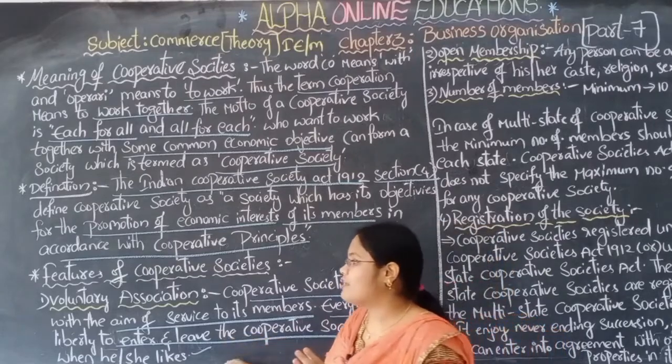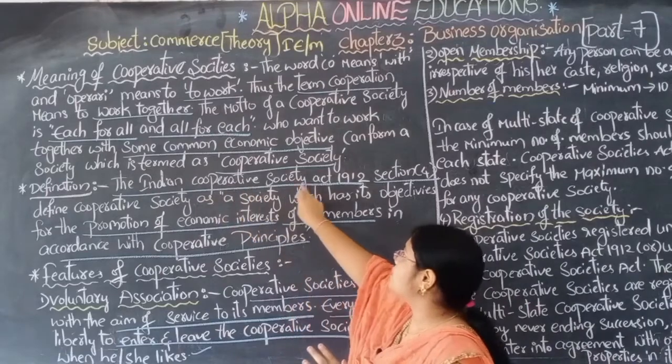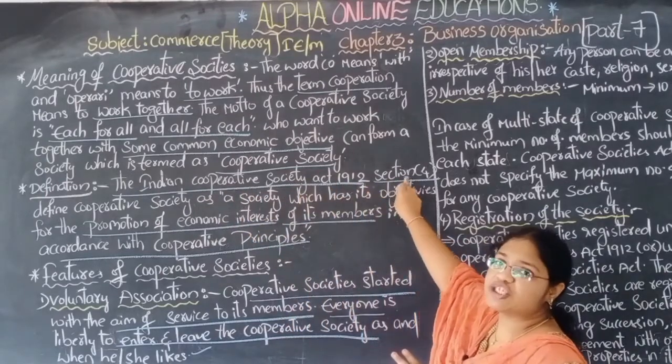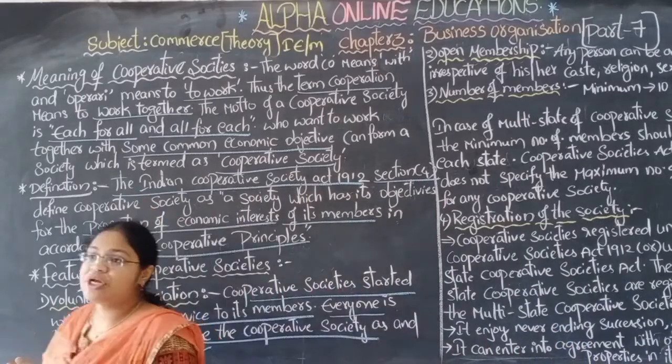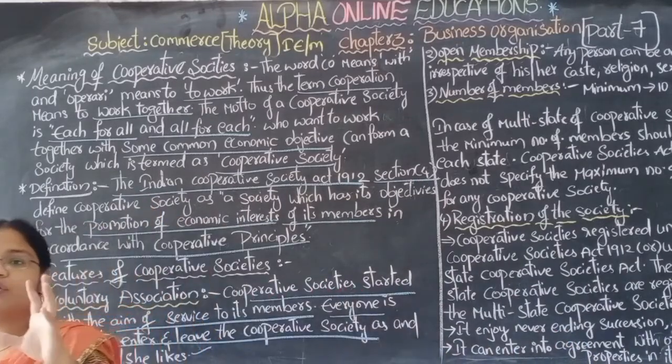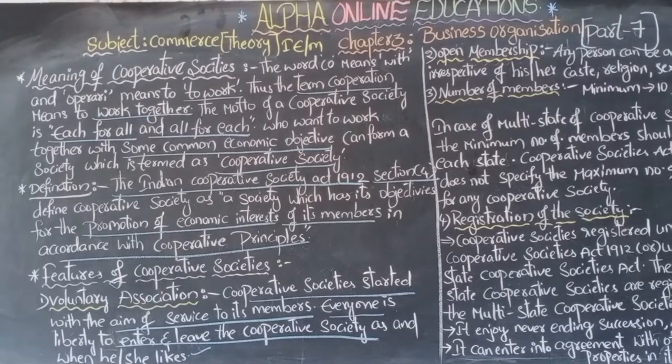They don't have any restrictions. According to the Indian Cooperative Society Act 1912 Section 4, this is the definition and the importance of the cooperative societies. We have discussed the voluntary association. Let us discuss some other features of cooperative societies.